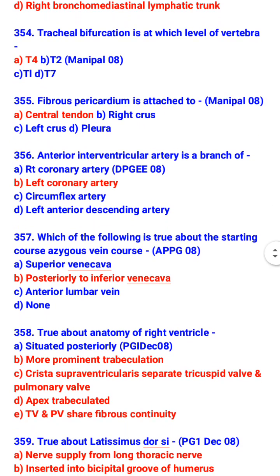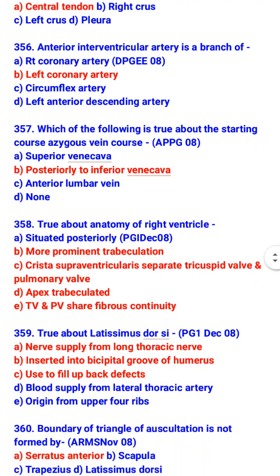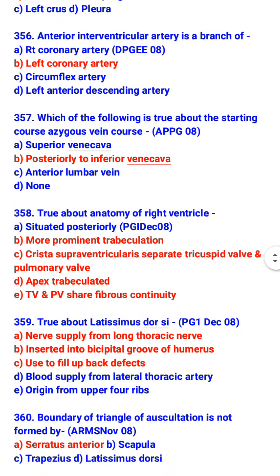Which of the following is true about the starting course of azygous vein? Posterior to inferior vena cava. True about anatomy of right ventricle, it is more prominent trabeculation and crista supraventricularis separate tricuspid wall and pulmonary wall. Apex is trabeculated and TV and PV share fibrous continuity.